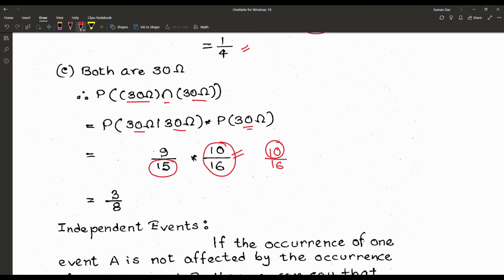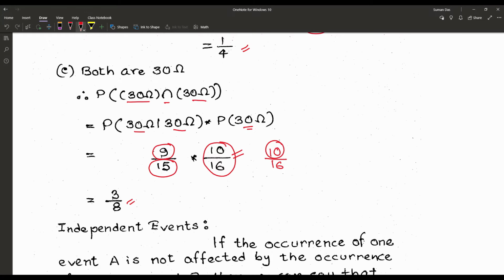So there are 15 resistors in the bag or box, and one that has been picked up is 30 ohm. So there is also minus 1, that means from 10, that is now 9 30 ohm resistors. So the result is 9 by 15 into 10 by 16, result is 3 by 8.